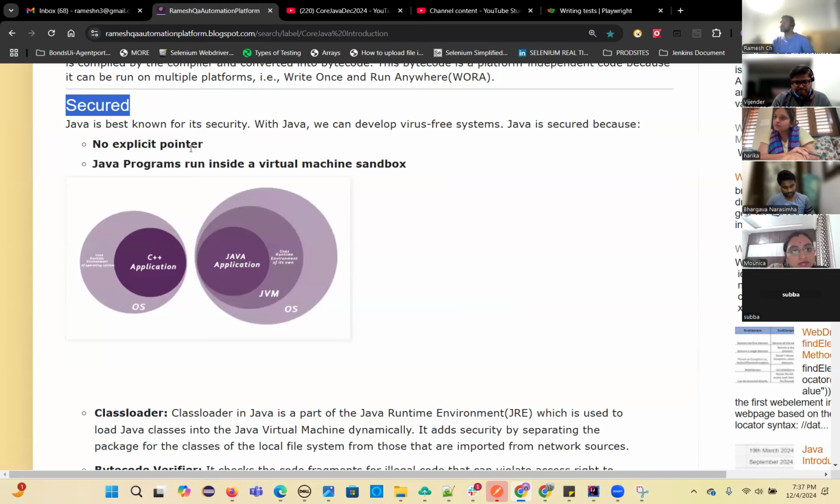So Java is a secured programming language. Why is it secured? Can you see these diagrams? A C++ application executes at the OS level, but for a Java application, inside the OS level there is one more layer, that is the JVM layer. Our Java code will execute inside the JVM. There is more protection. That's why Java is a more secured programming language, and also Java doesn't support the pointers concept. The pointers concept is big and complex, so we are on the safer side, and that's why it is a secured programming language.